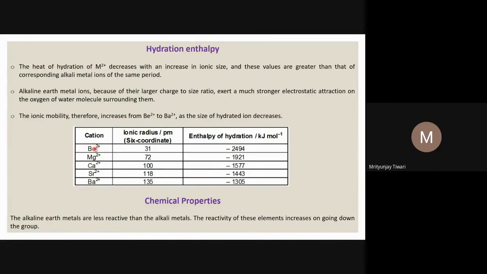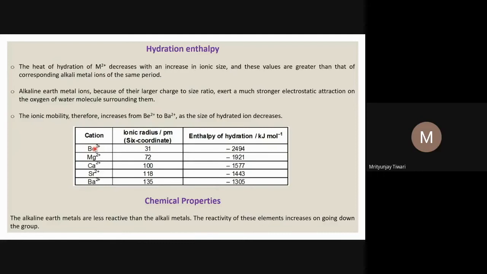So how will this mobility happen? If you create a certain potential gradient in the electrolyte solution, you will see these cations moving towards the negative electrode, the negative potential side, and then you can see the speed of that mobility.